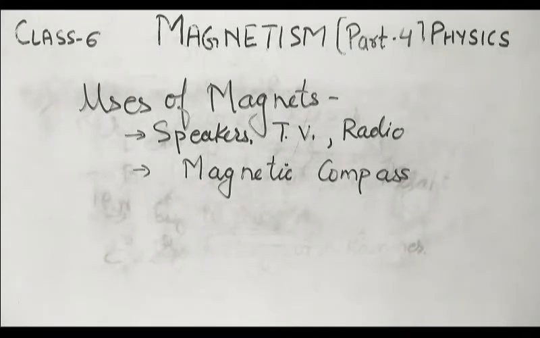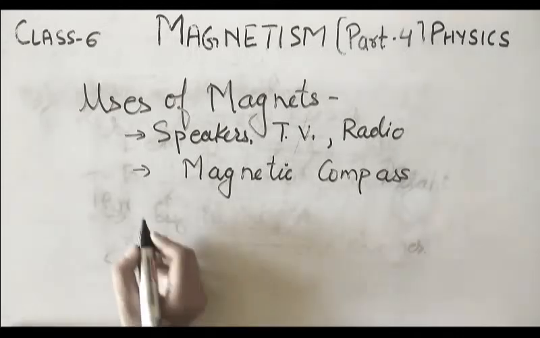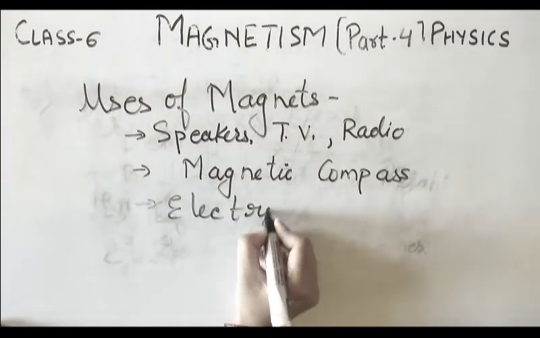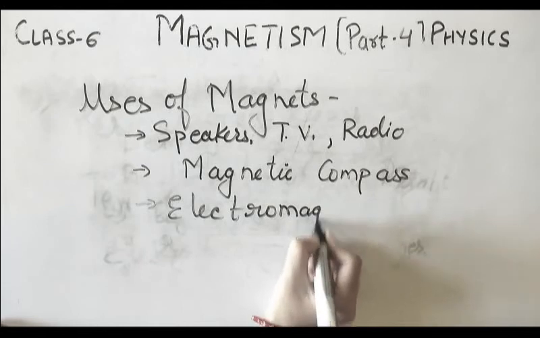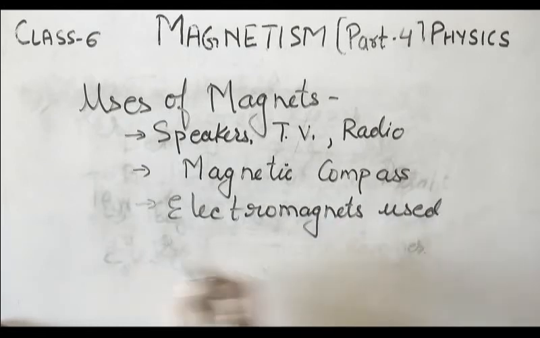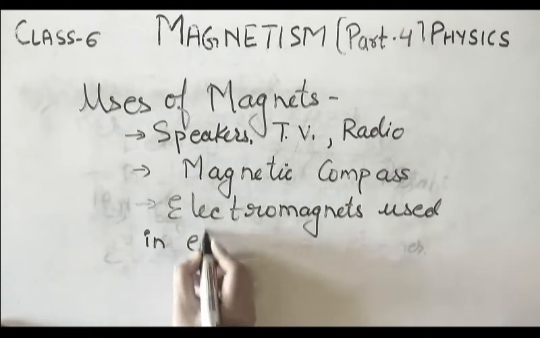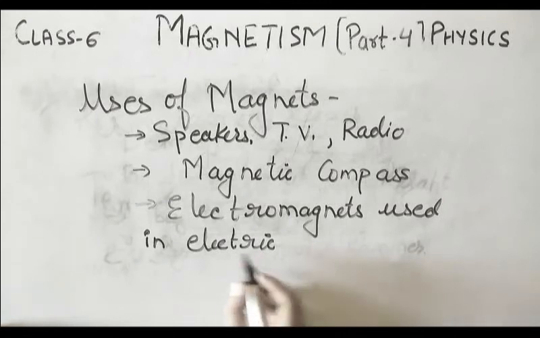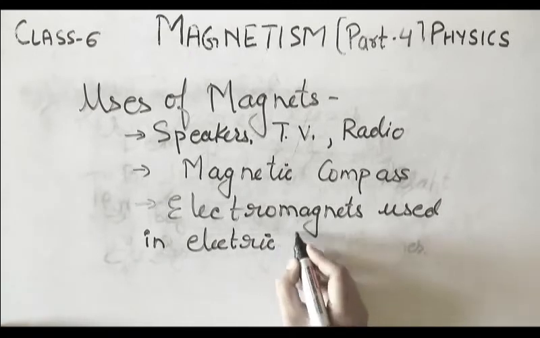Electromagnets are also used in electric bells, motors and telephone. That means the electromagnet is used in the electric bell installed in your house.